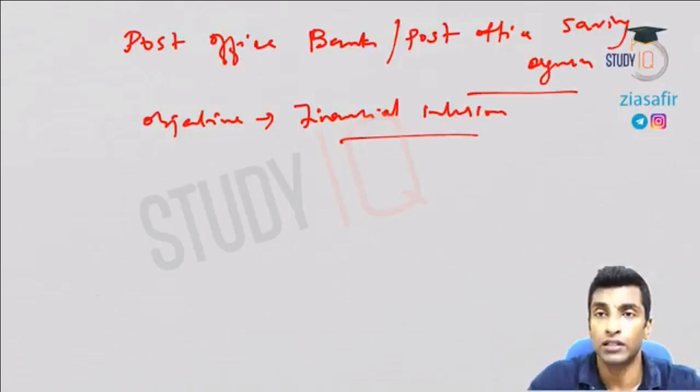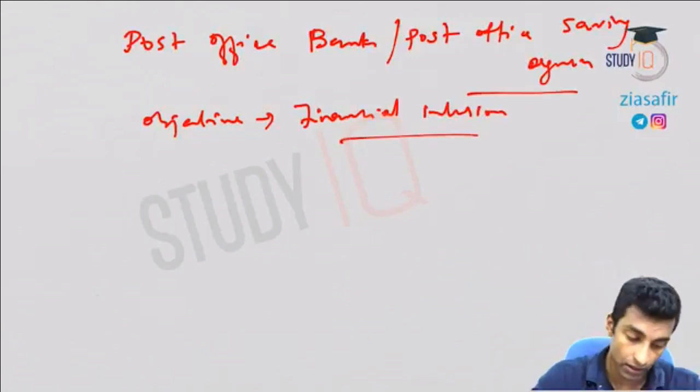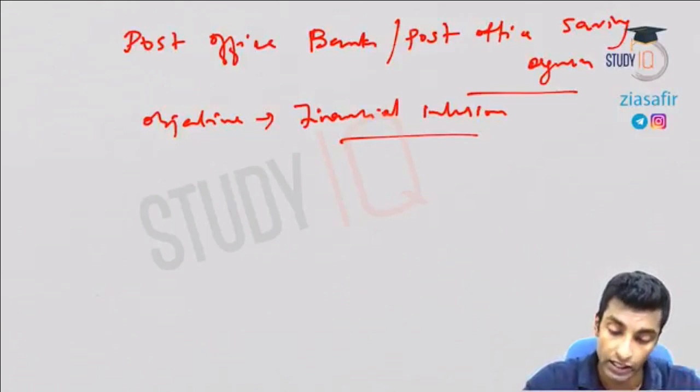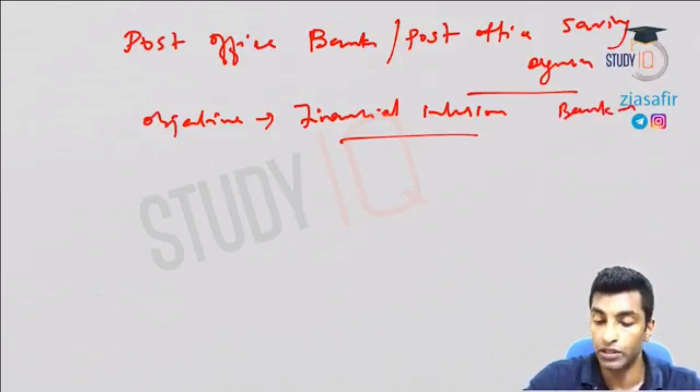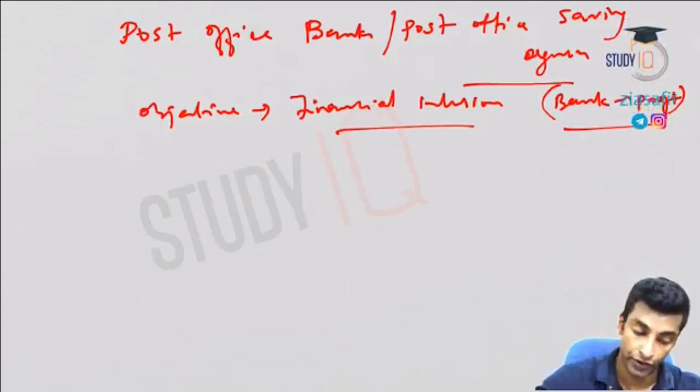Means it is the welfare which is considered most important here. It serves the poor and the vulnerable, whereas in case of bank, the objective is clearly profit. So the operation, the methods and everything will be different here.